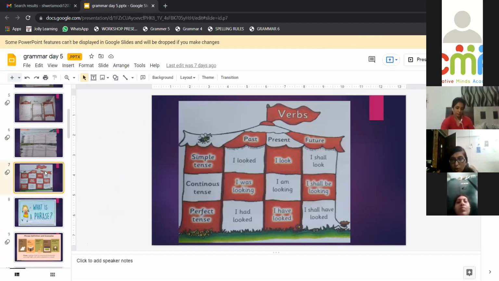Now everyone get ready, and you have to make exactly like this and share. Red and white, verb tense: simple, continuous, perfect; past, present, future. I'm pausing the recording. Please remind me, I will start the recording once we take the next topic. Sometimes I forget.